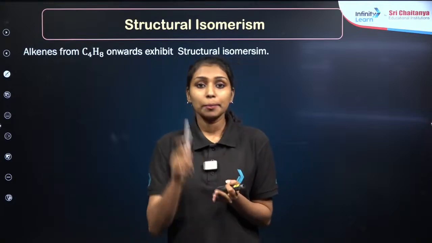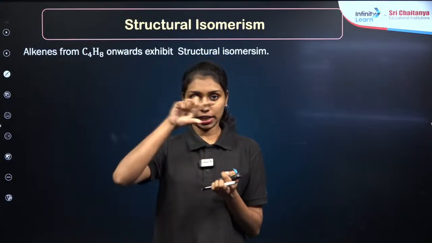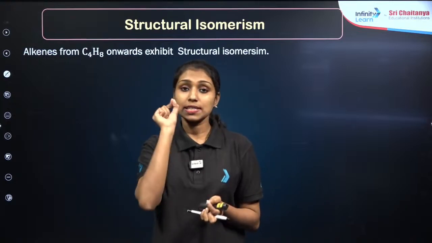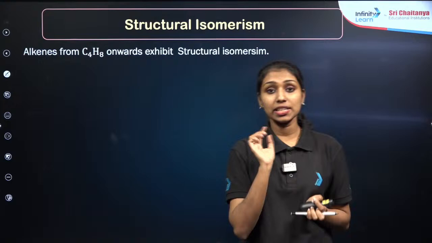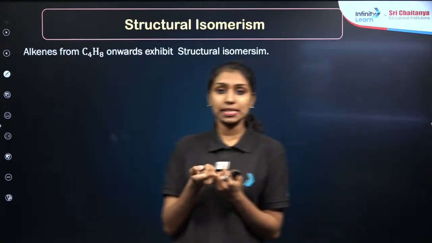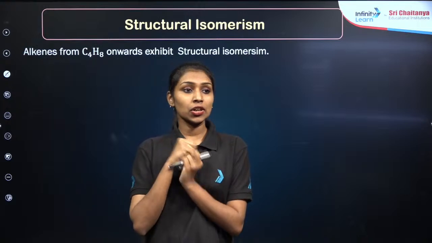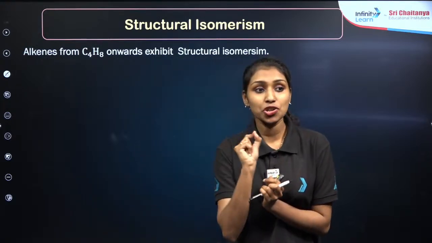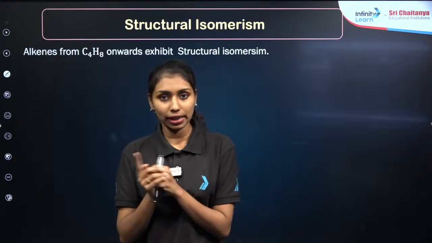So here, because of the presence of a double bond, this rotation will be restricted. Due to the restricted rotation, there will be another isomerism present in the case of alkenes that is known as geometrical isomerism.